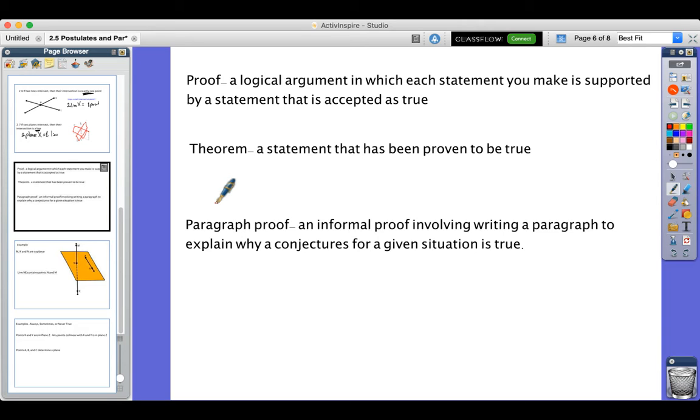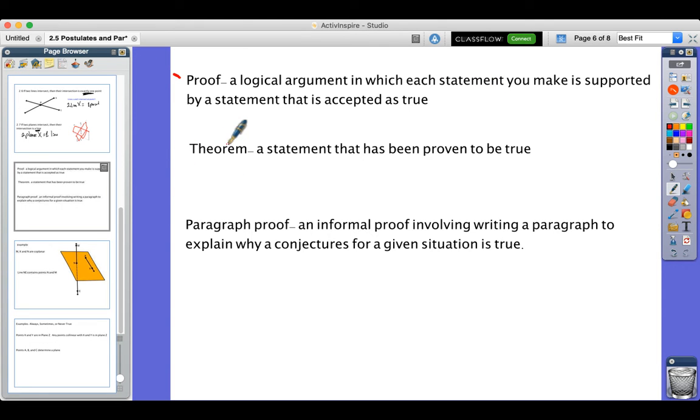Or something like, I was on time. Or, for example, I turned in my homework. How do I know you turned in your homework? Here's a picture of the homework I submitted. So these are all logical arguments, and you do these naturally already with your parents, your boyfriends, your girlfriends, your friends. We don't argue, but we try to make logical arguments and not put our emotions into it. That's the difference between a proof and just a regular argument: we're making a logical statement to support what we're trying to do.